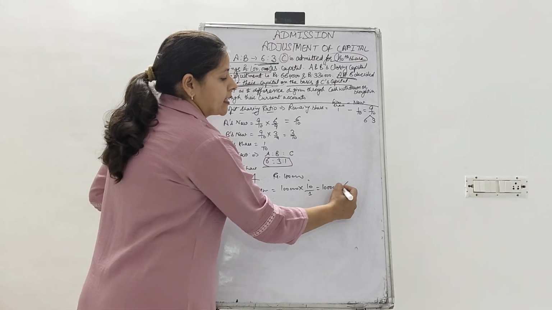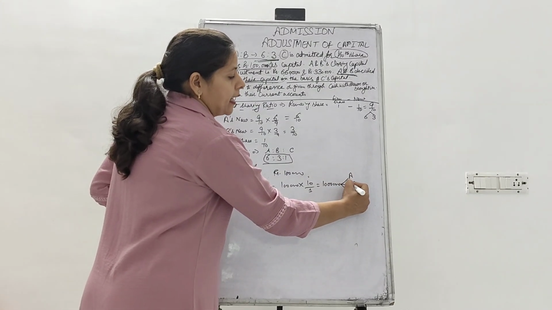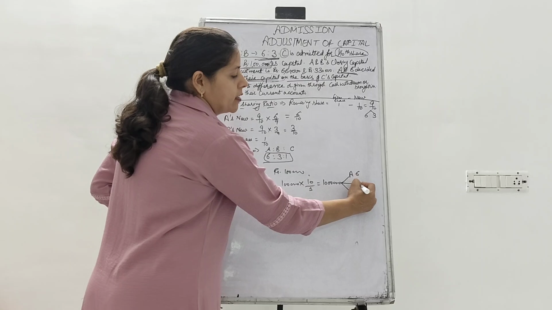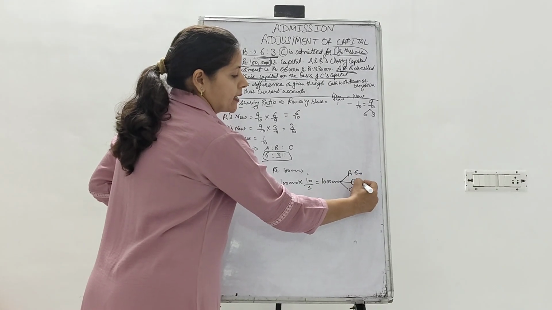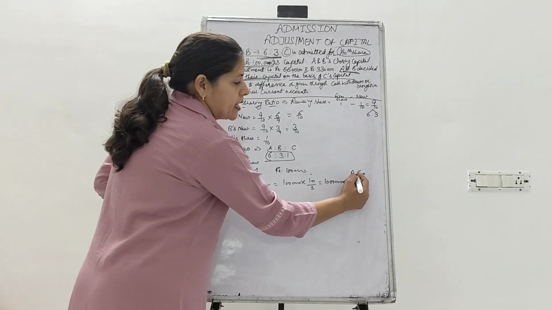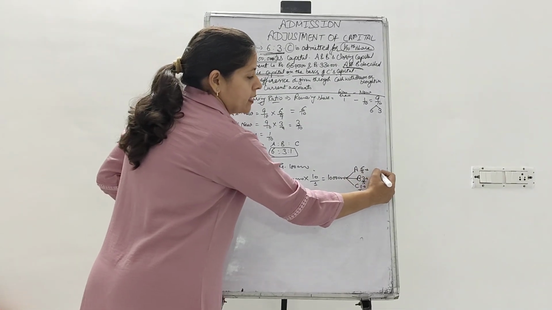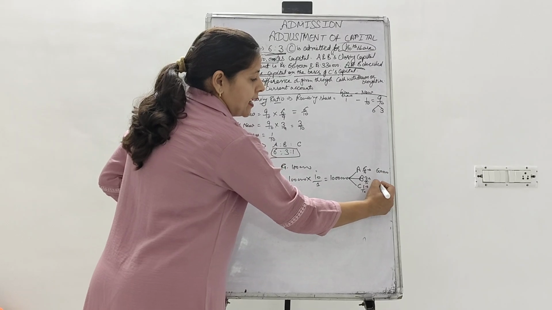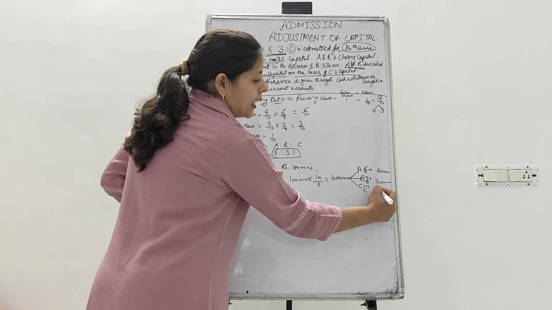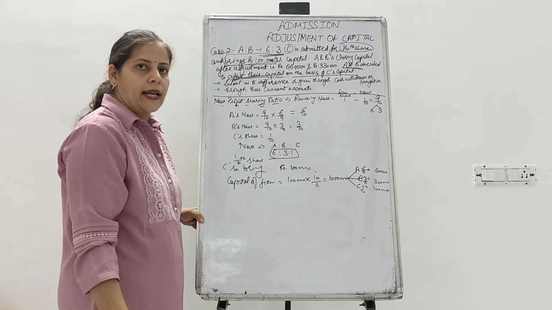This 10 lakh is divisible among A, B, C in their new profit sharing ratio, that is 6/10, 3/10 and 1/10. So that is rupees 6 lakh, then 3 lakh and for C it should be 1 lakh.